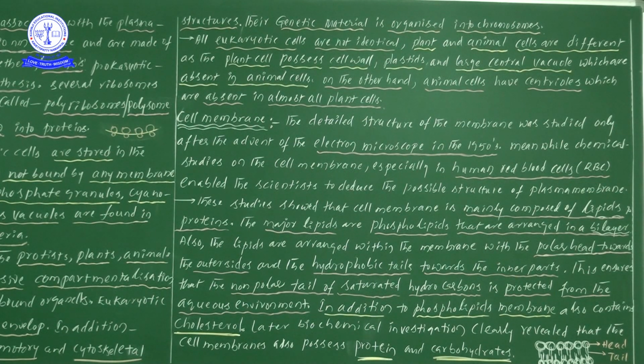So the tail regions are present within the bilipid layer and protected from the aqueous environment.